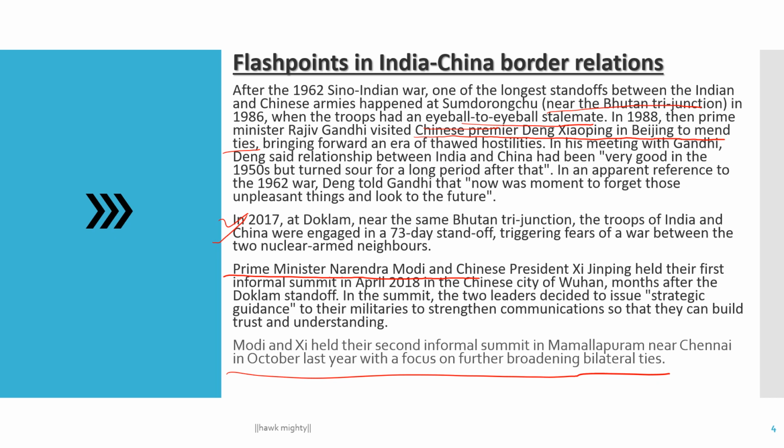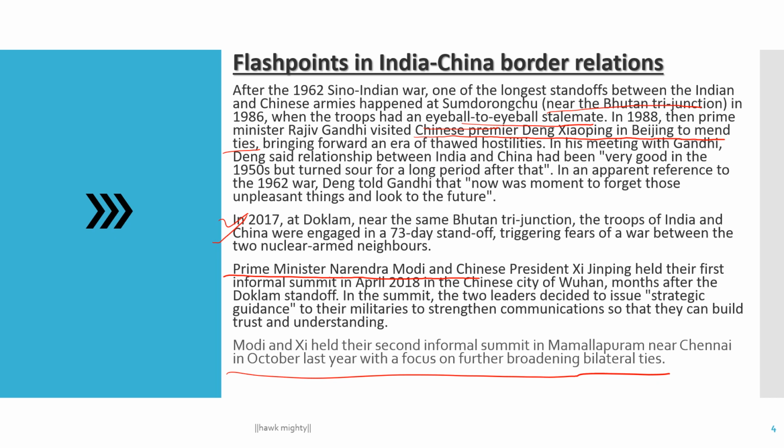So our prime ministers like Rajiv Gandhi and Prime Minister Narendra Modi, these two leaders talked during their meetings about the border dispute with the Chinese president. And this type of talk always comes after years, because it is an important factor for our country.